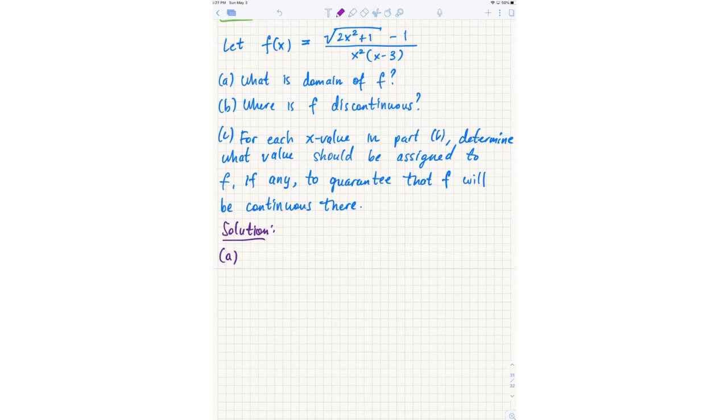Do we have an answer yet? So what values of x make the inside of the square root negative? We can't have the square root of a negative number. So can someone tell me what x values make the inside of the square root negative?